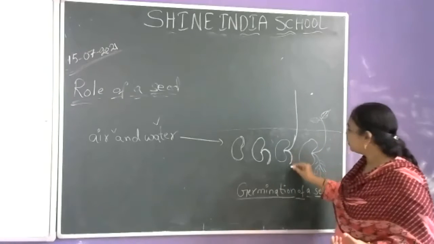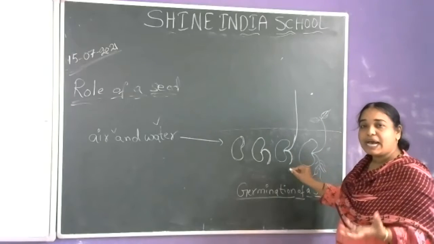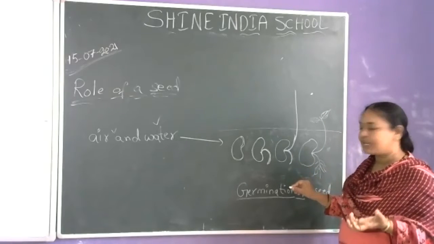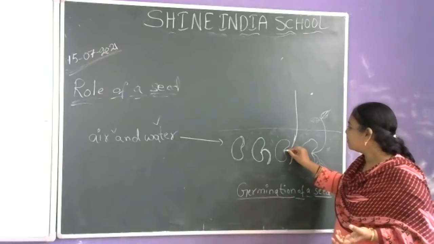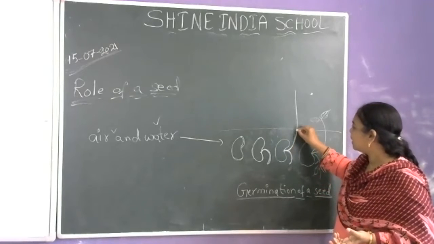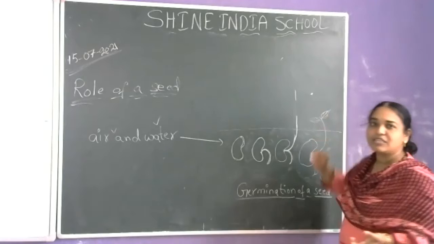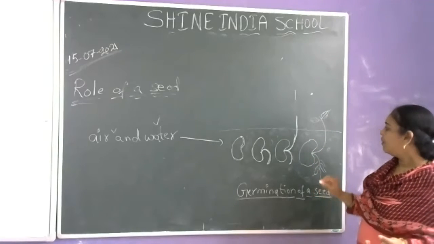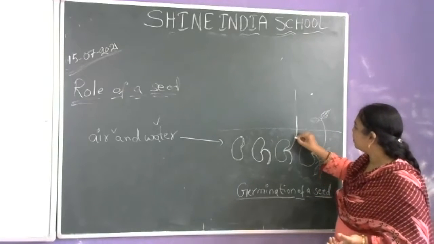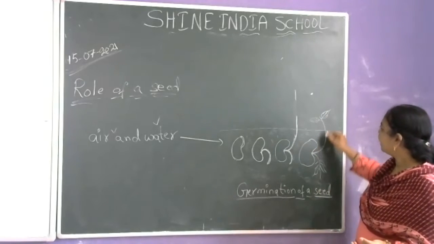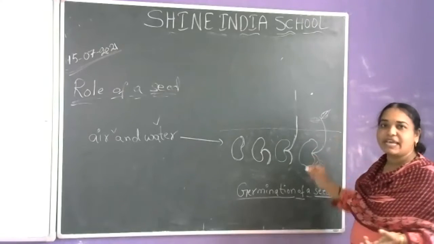Then slowly the root starts absorbing water and minerals from the soil. It gives rise to the shoot, which grows above the soil. As it grows, one or two leaves arise.